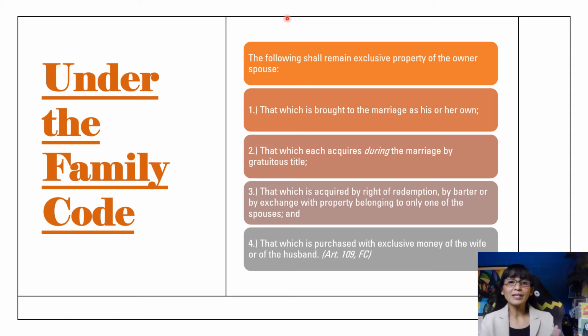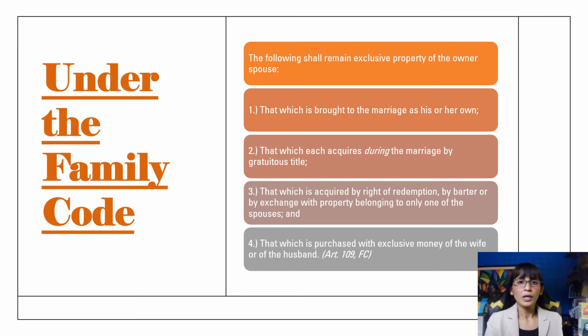However, if the money he or she paid for the repurchase of that same property came from the conjugal assets, then the said spouse must reimburse the conjugal partnership. Note, however, that if there should be reimbursement, the reimbursement shall be done at the liquidation of the conjugal partnership. So when does it happen? It usually happens during or after the dissolution of marriage. So that's when they will liquidate.